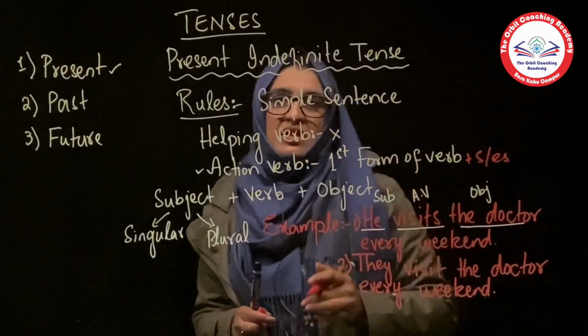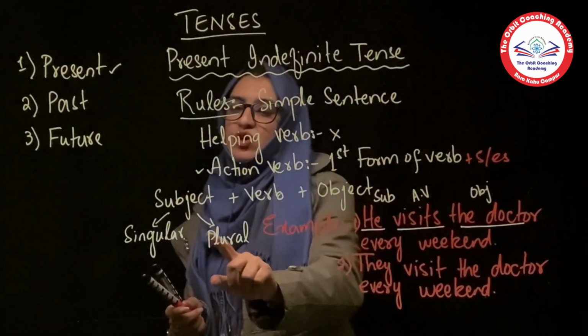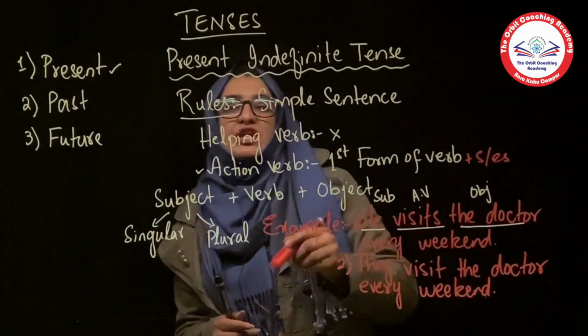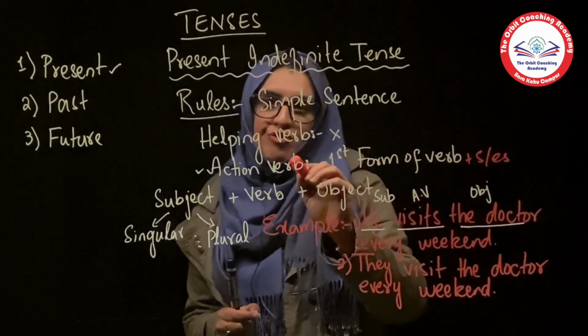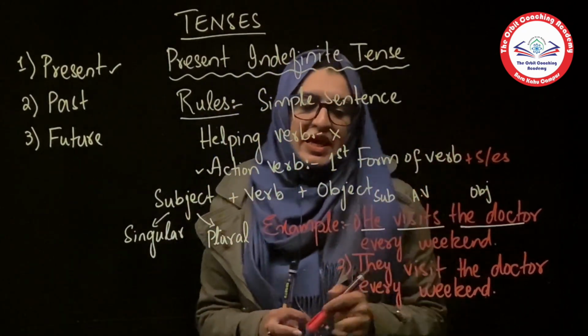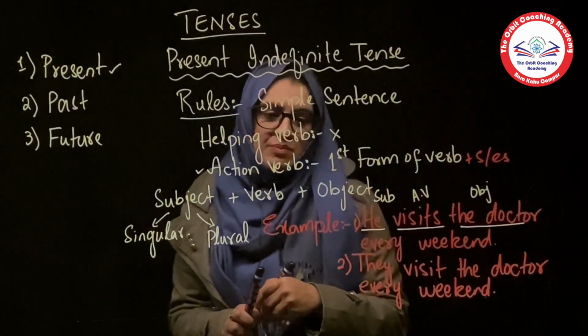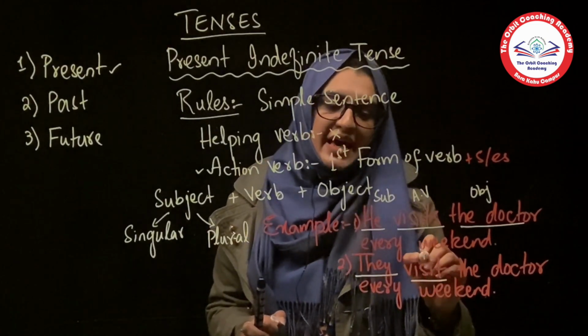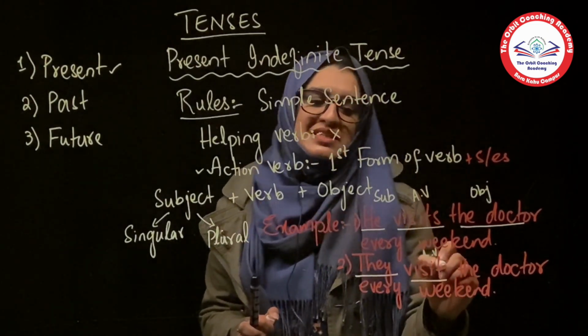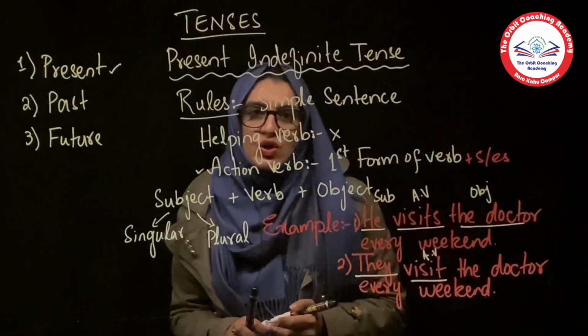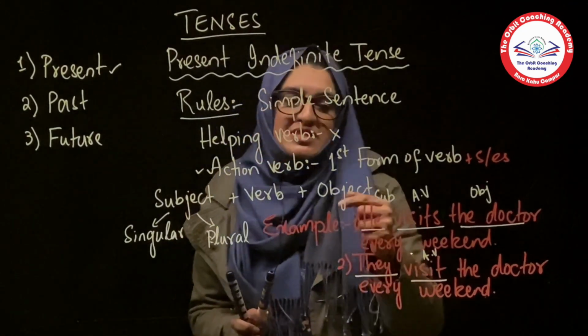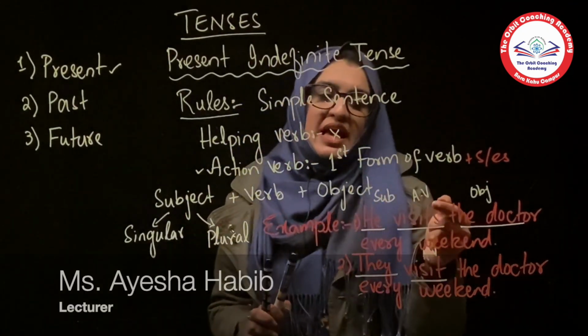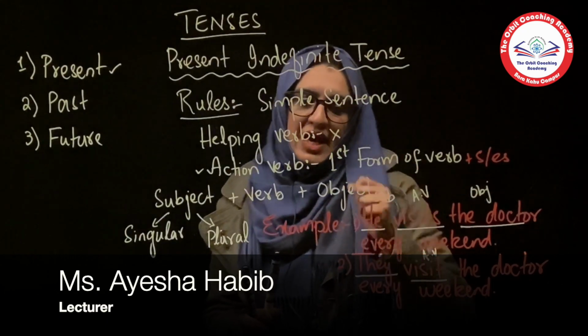Now the second thing I told you is that whenever we have a plural subject, we use only the first form of verb. There will not be any s or es. Now let's look at the example. They is the subject and visit is the action verb, and you can see that I have not added any s or es, while with the singular subject I added s or es to the action verb.